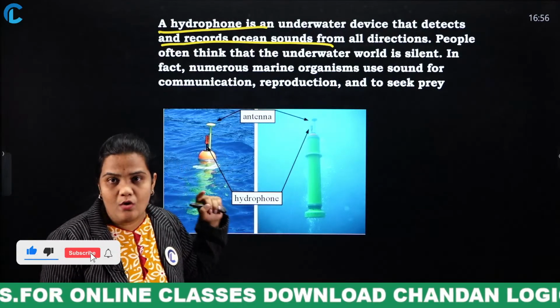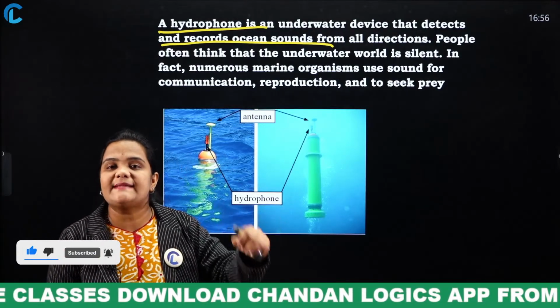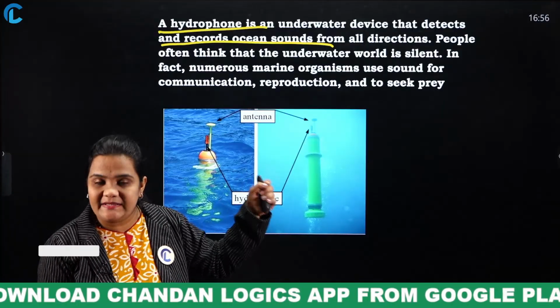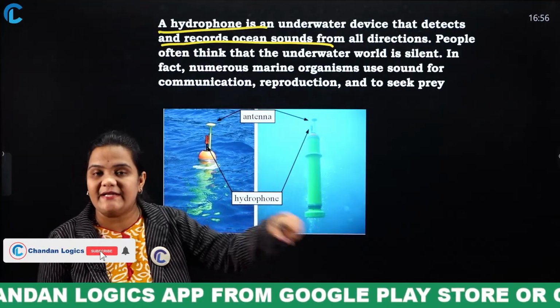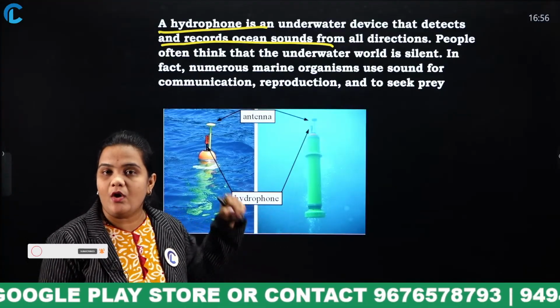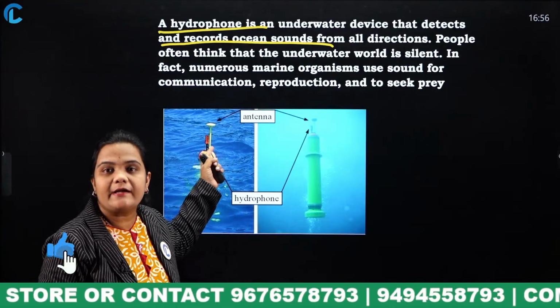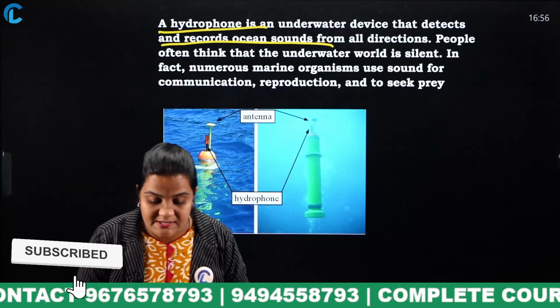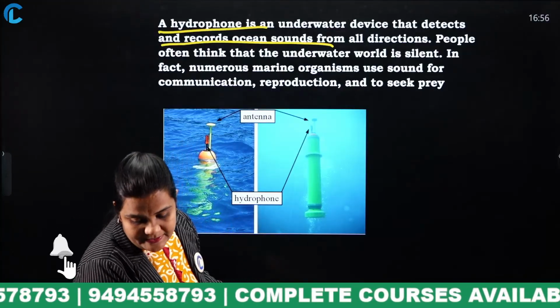By hydrophone. This hydrophone is connected to an antenna, and this antenna will be sent into the ocean. This antenna will detect and record all the ocean sounds, and it will send the data to the hydrophone. This is the procedure. Okay. Yes, very good.